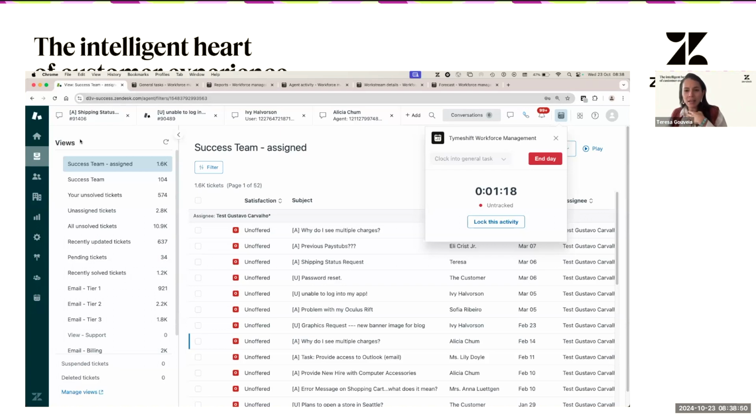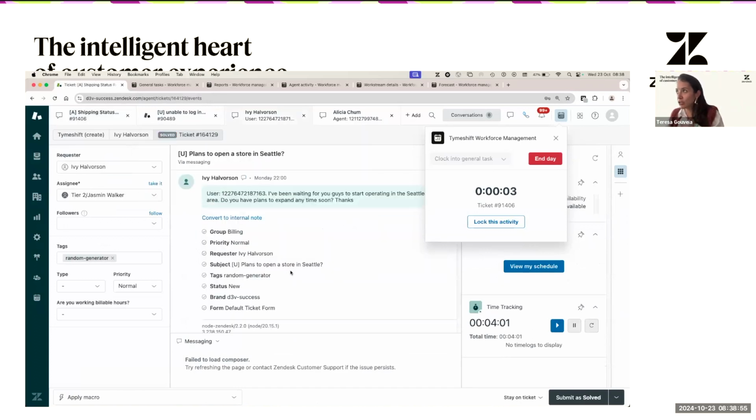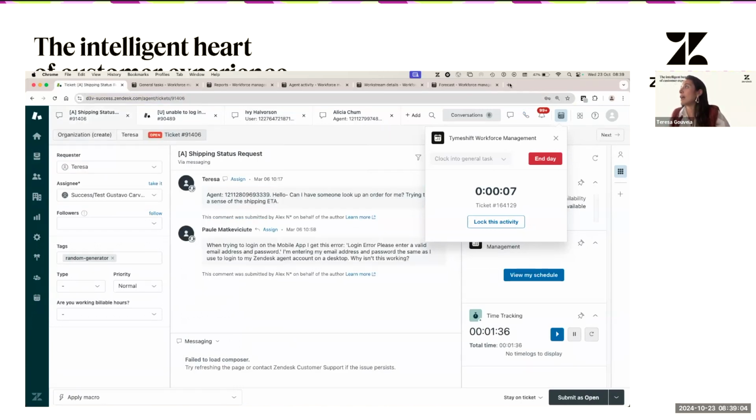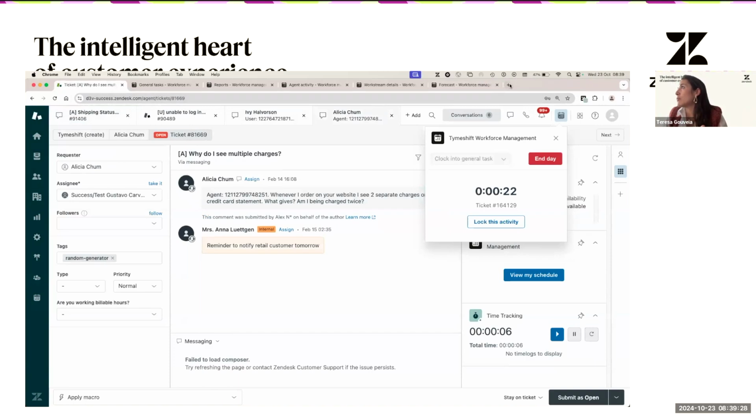So as an agent, I can have multiple tickets here because if I go to one, I'm going to be tracked for this one. And then if I change to this one, I'm going to be tracked for this one because I'm only looking at one ticket at a time. But if, for example, I have multiple tabs open here, that's not good. If they have them, probably that's going to affect the accuracy of the tracking because if we have those two open, probably the tool is not able to recognize which one is the one that the agent is really looking at. So that's why the Quicktab extension is important for agents to install, so we can prevent them from opening more than one of this tab.